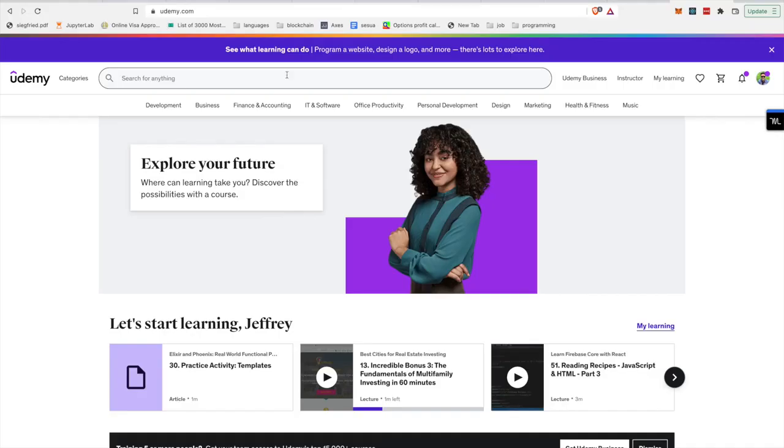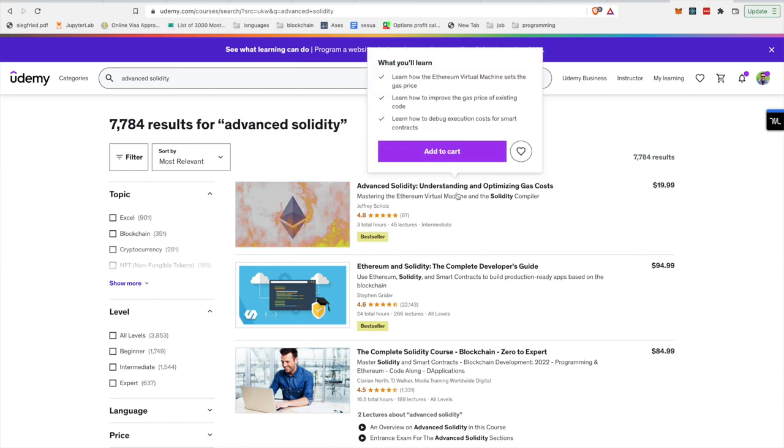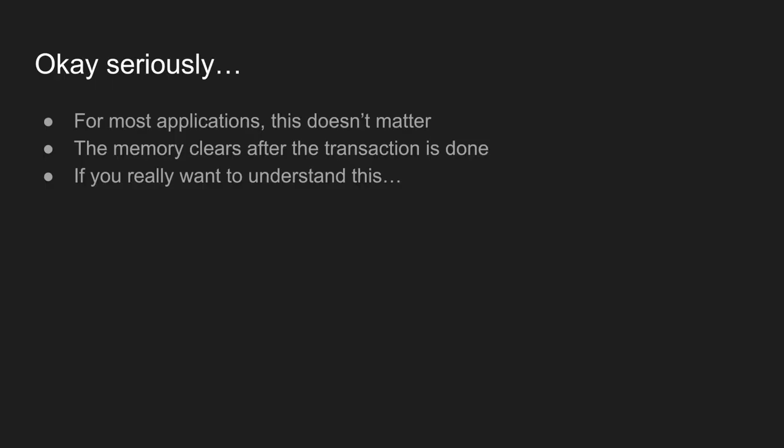For most applications, this actually doesn't matter because the memory clears after the transaction is done. So any intermediate state that is not stored to the storage variables or results in an Ethereum transfer or what have you gets erased. So if you really want to understand this, I suggest you take my Advanced Solidity course on Udemy where I really dive into this. But for now, you don't have to worry about it. Just understand that memory gets cleared each time the execution completes.